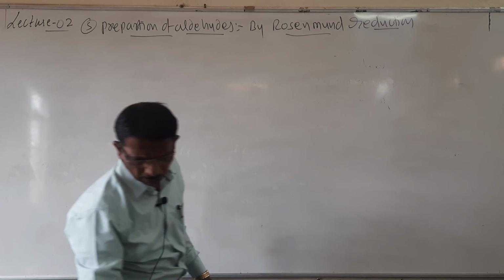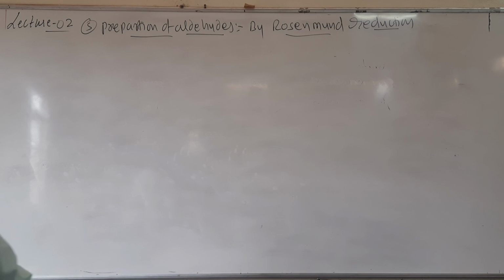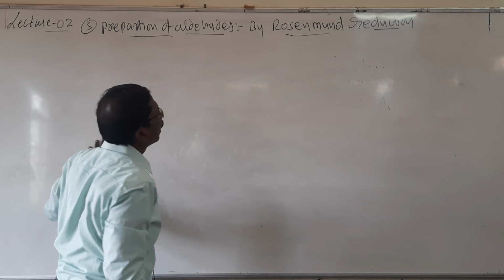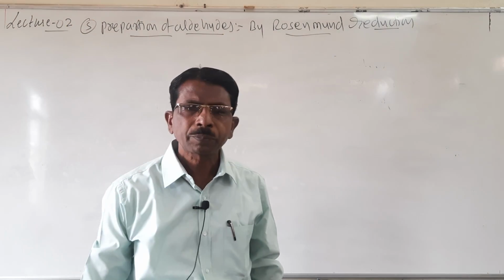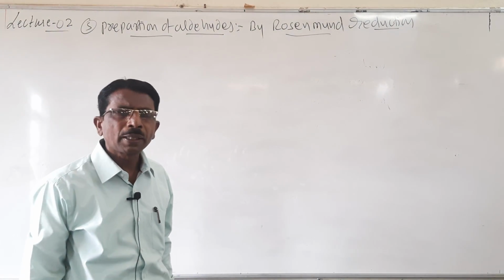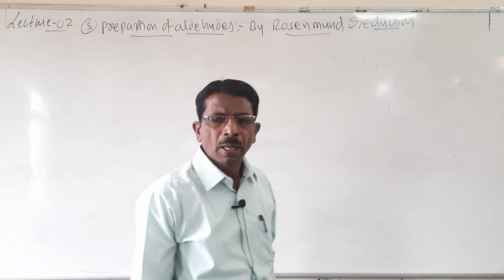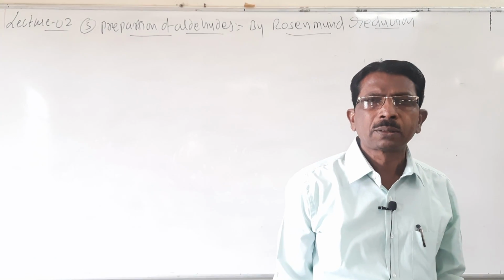By Rosenmund reduction. Look here students, it is Rosenmund's reduction reaction. So what happens here? In Rosenmund's reaction, aldehydes are prepared from acid chlorides.